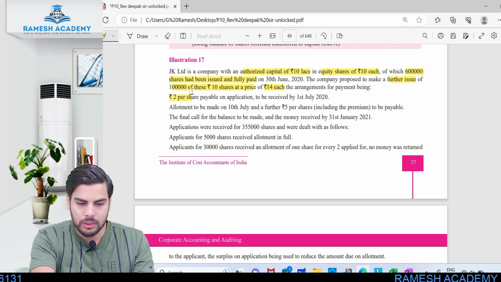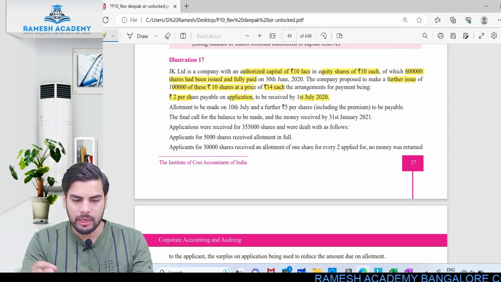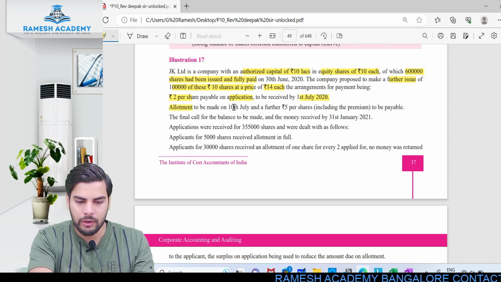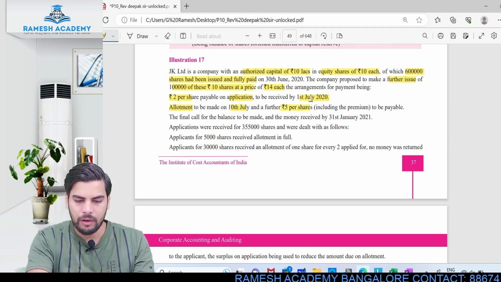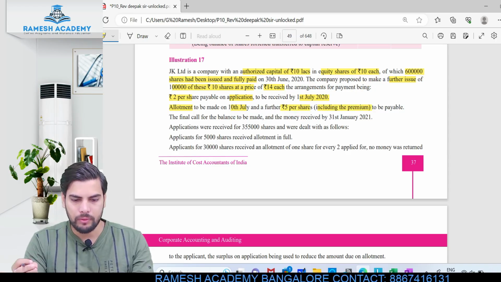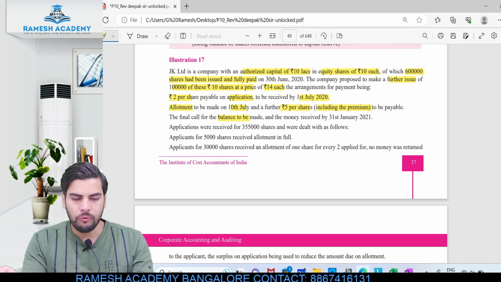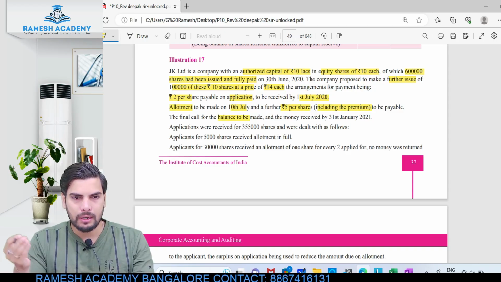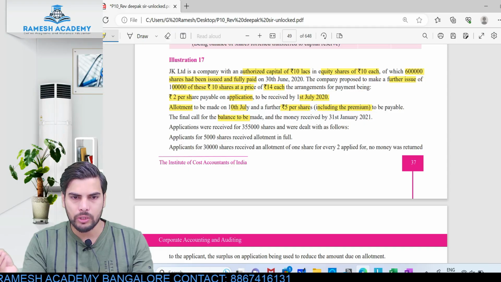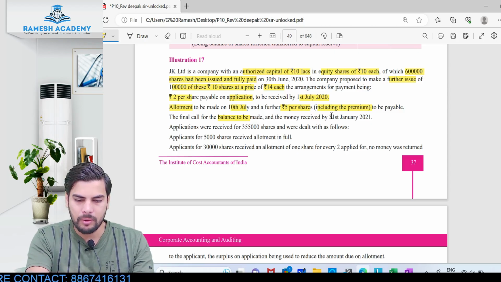Okay, so 2 rupees per share is payable on application, which is received on 1st July. So 2 rupees is what will be collected at application stage. Allotment, which will be made on 10 July, will collect 5 rupees, which includes premium. The final call is for the balance amount. Now out of 14, 2 rupees is collected at application and 5 rupees at allotment. So totally out of 14 rupees, we are collecting 7 rupees during these two stages. The remaining 7 rupees will be collected at first and final call, which will be made on 31st Jan.